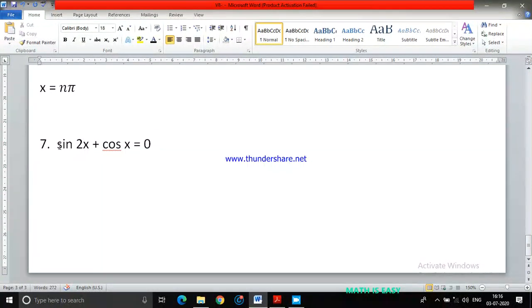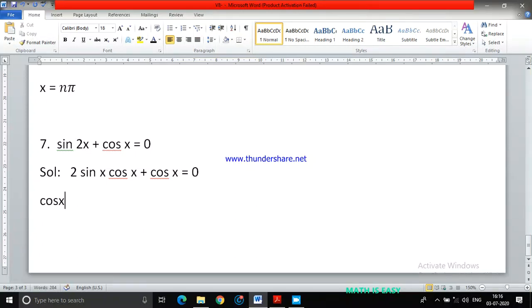Now whether you convert sin in terms of cos or whether you convert cos in terms of sin. So what I can do here is, let me put solution. Sin 2x I have a formula as 2 sin x cos x. This is the formula of sin 2x. Plus then cos x is equals to 0.